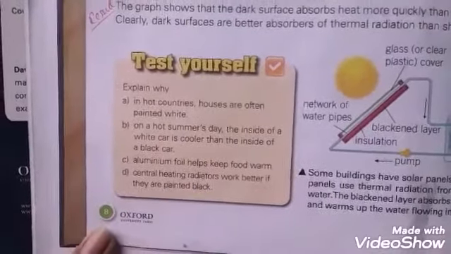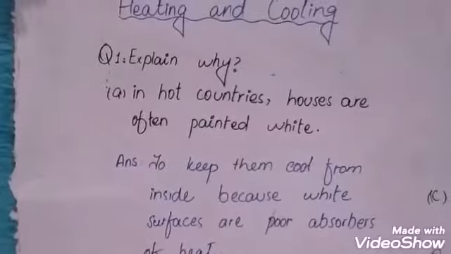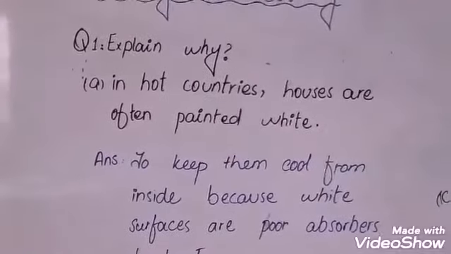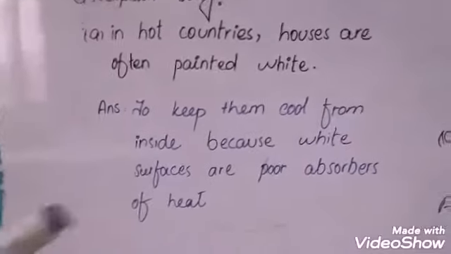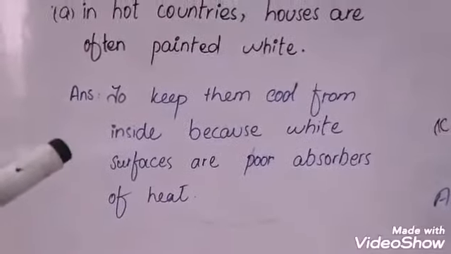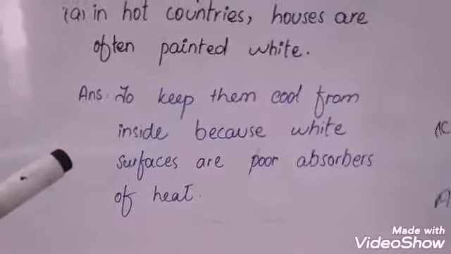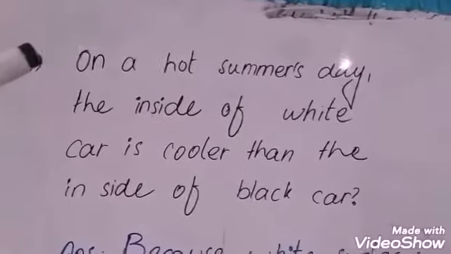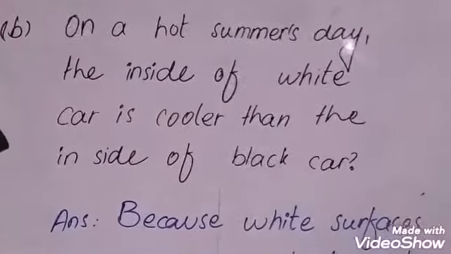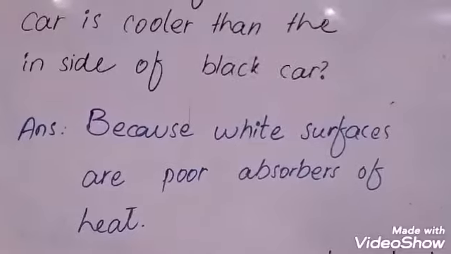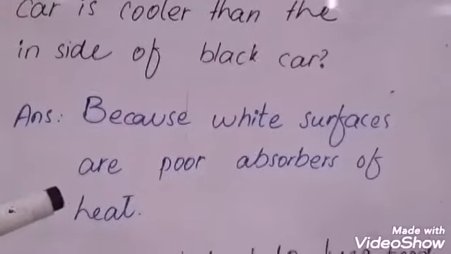Test yourself questions, and the answers. Explain why in hot countries houses are often painted white. To keep them cool from inside, because white surfaces are poor absorbers of heat. B part, on a hot summer day, the inside of a white car is cooler than the inside of a black car, because white surfaces are poor absorbers of heat.